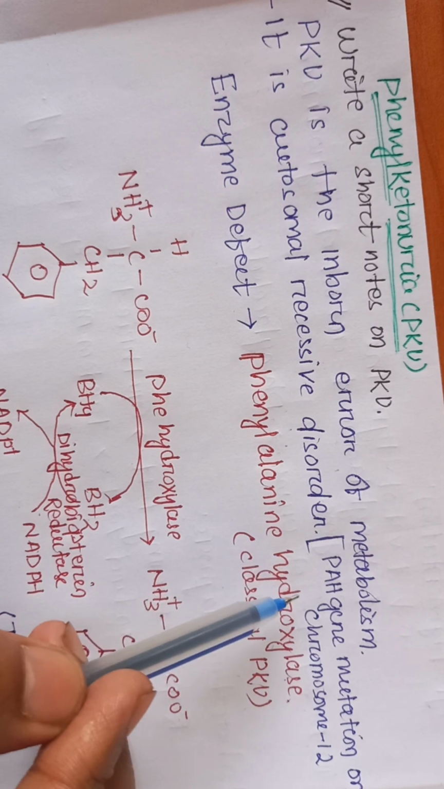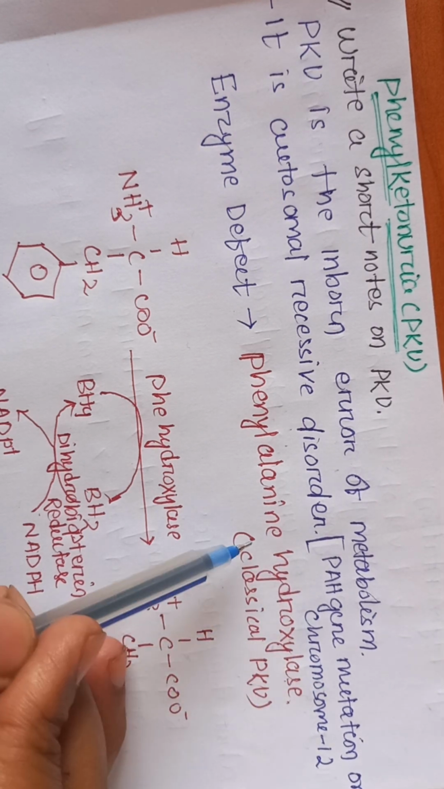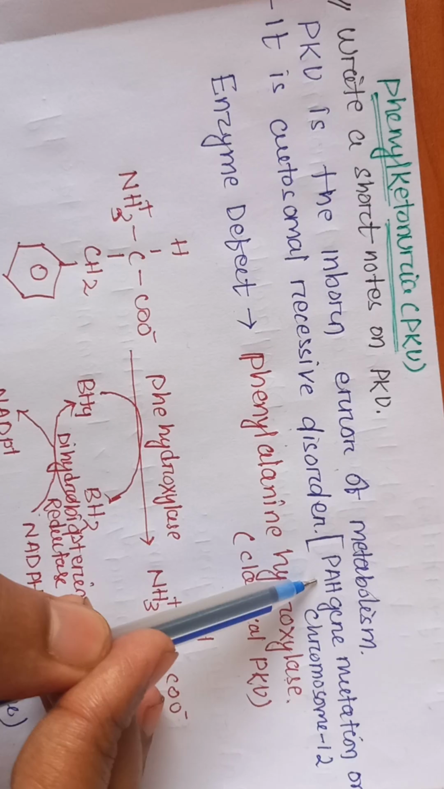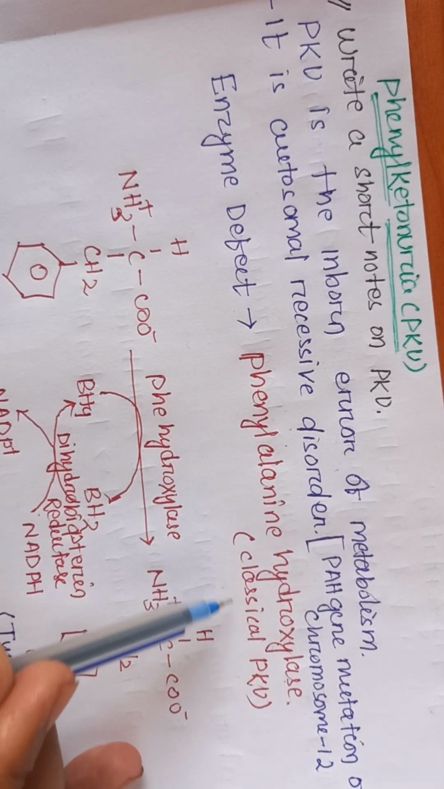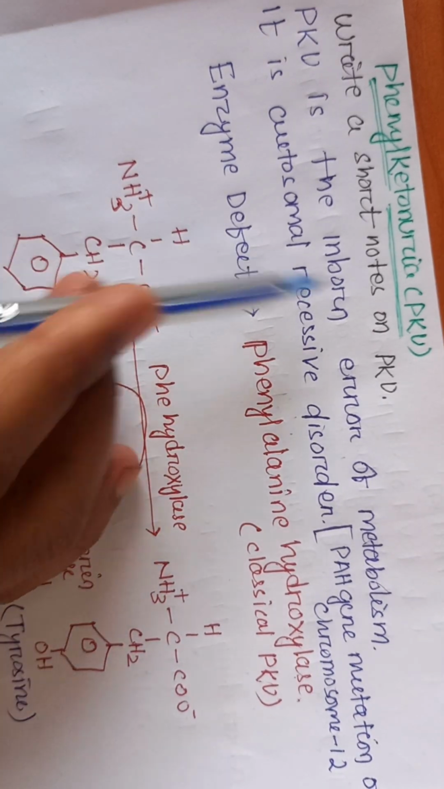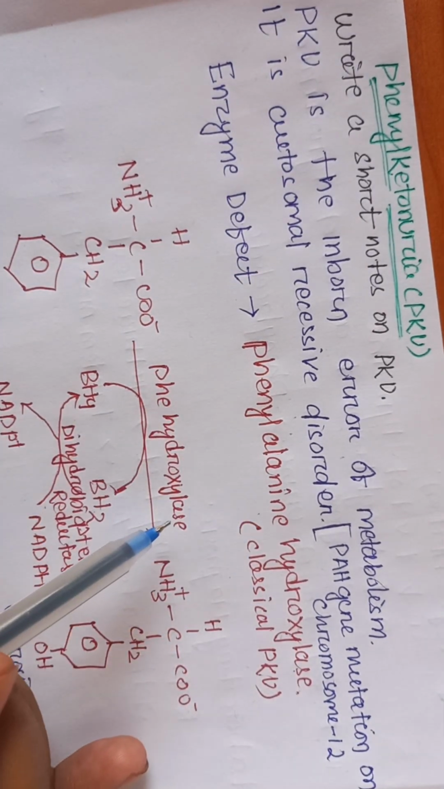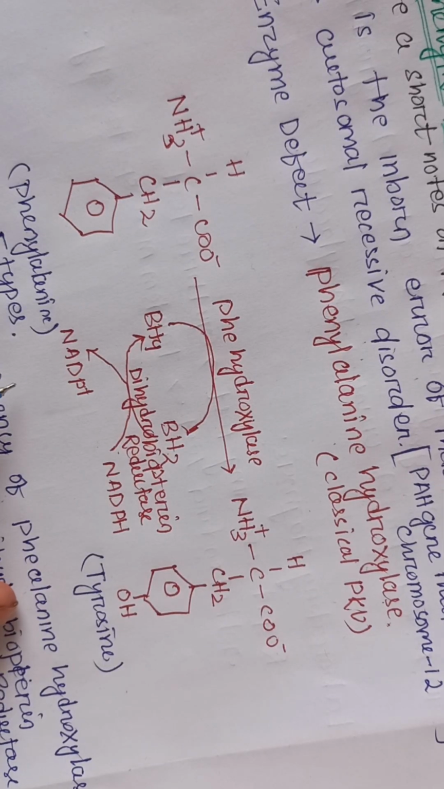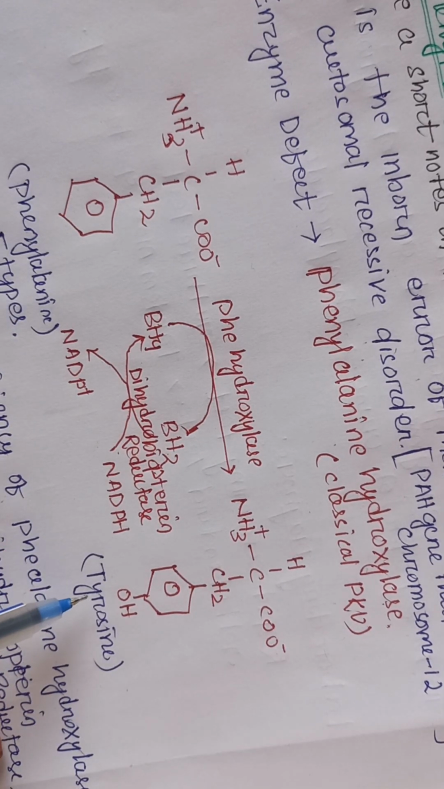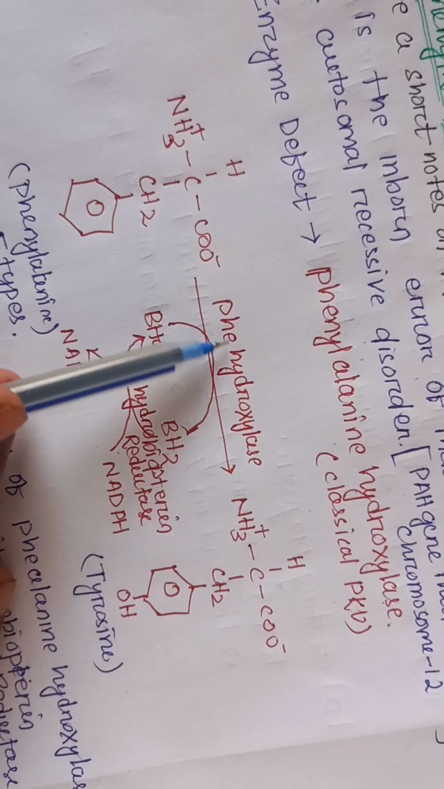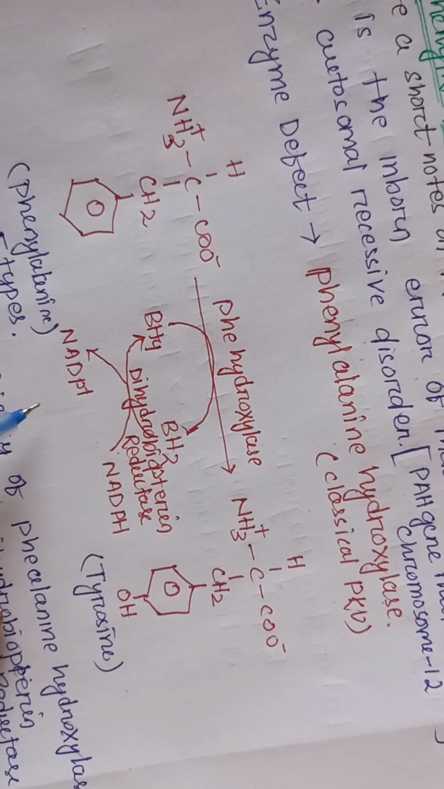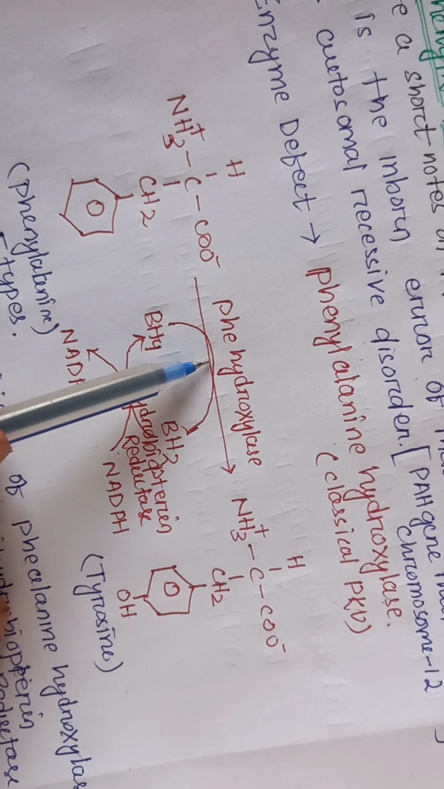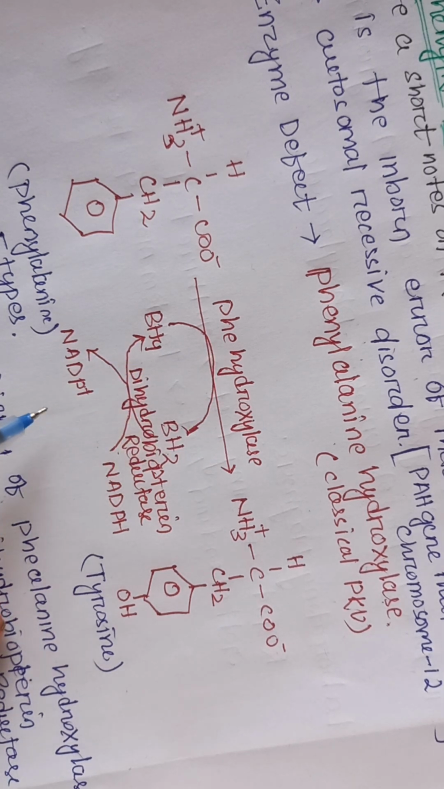The mutation which takes place is the PAH gene mutation on chromosome number 12, and this PAH gene encodes phenylalanine hydroxylase, and this gene mutation leads to the classical PKU. Okay, so the main enzyme defect in PKU is phenylalanine hydroxylase. As we already know from our previous lecture, phenylalanine is converted into tyrosine with the help of phenylalanine hydroxylase, and with the coenzyme tetrahydrobiopterin and an oxygen molecule along with NADPH. So if there is a defect in phenylalanine hydroxylase or tetrahydrobiopterin or the biopterin synthesis,